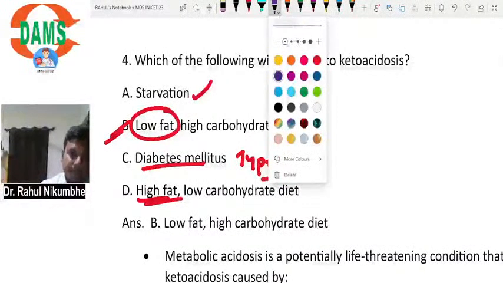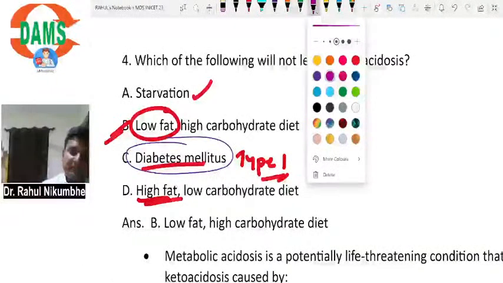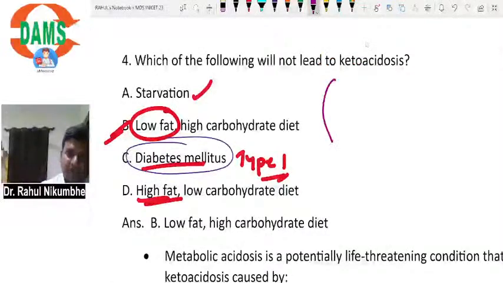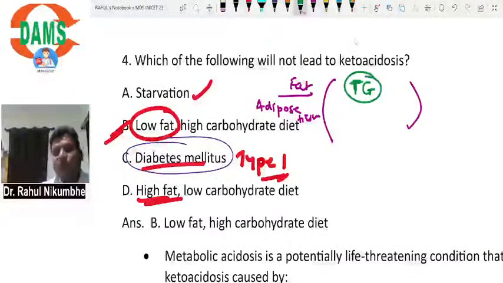Suppose I will take the example of a patient of diabetes. These patients are not having insulin. In these patients, suppose this is fat or adipose tissue, and triglycerides are stored in this adipose tissue.